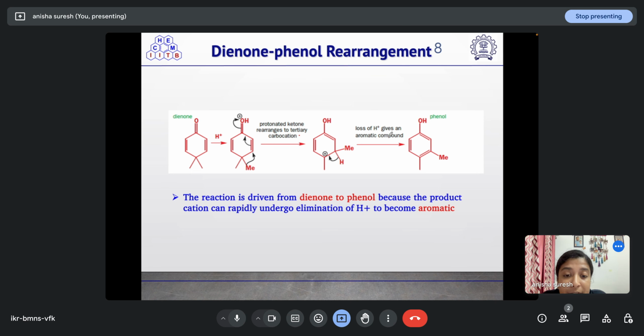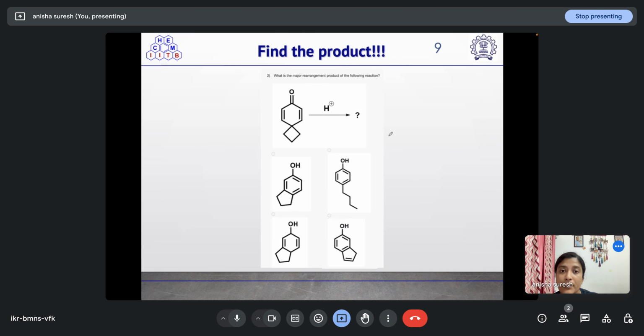So the reaction is driven from dienone to phenol because the product cation can rapidly undergo elimination of H plus to become aromatic. So the gaining of aromaticity is one of the driving forces for the dienone-phenol rearrangement to take place. So here there is one question based on dienone-phenol rearrangement. What is the major rearrangement product of the following reaction? So this is our dienone, and it is treated with H plus condition. So it will result in the formation of any of these four products. So we have to identify the product.